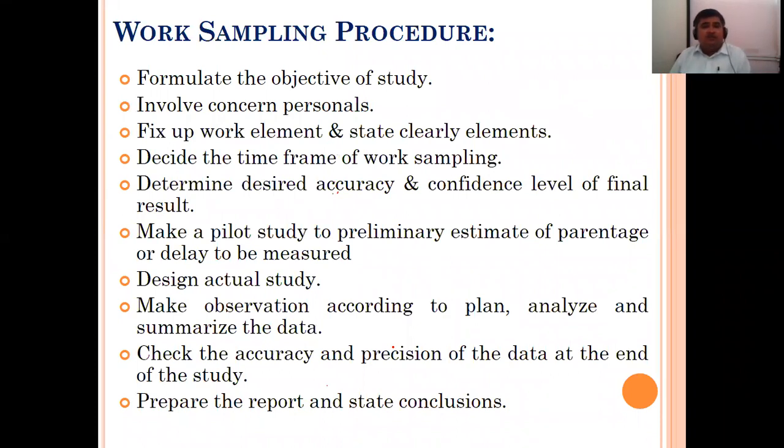Work sampling procedure. How is this work sampling carried out? Work sampling is carried out by considering the following points. Formulate the objective of the study. Involve personnel, that means that particular process's operator, manager. Why are we doing this work sampling? We have to set the target. We have to set the objective: to reduce the time, to increase the production, to make the work easy. Sometimes work may be difficult, isn't it? To make that work a little bit easier from the worker's point of view, etc., we are doing this work sampling.